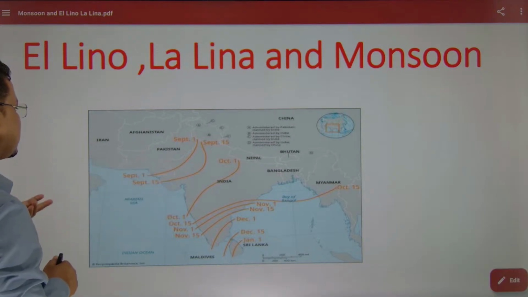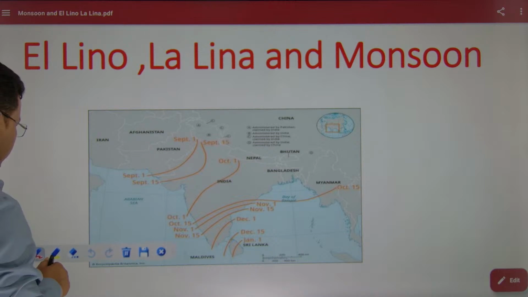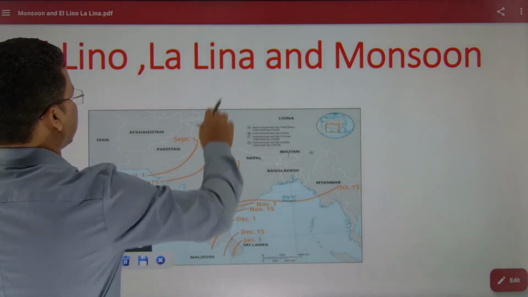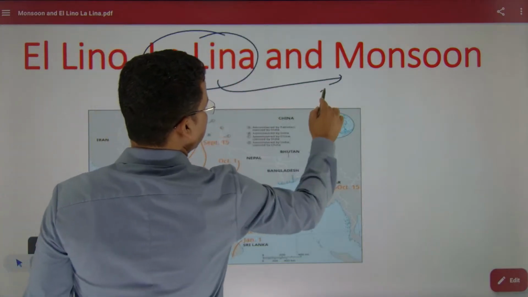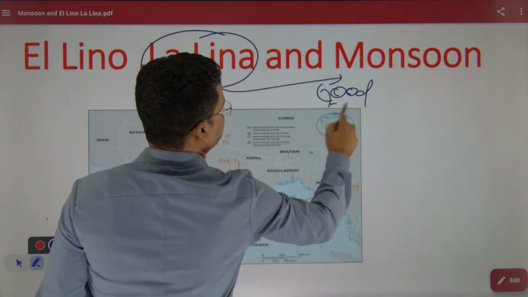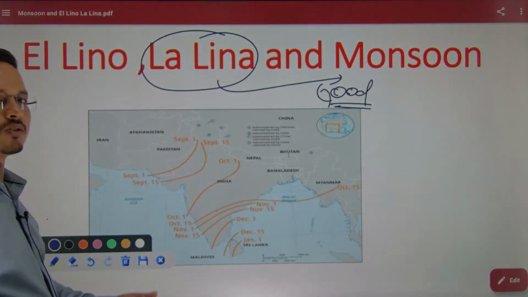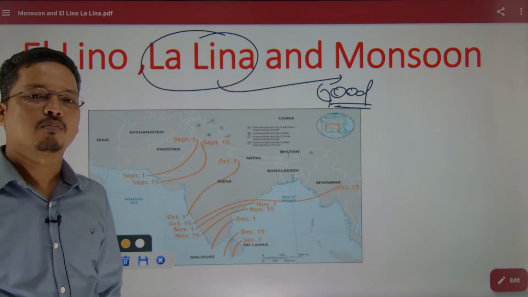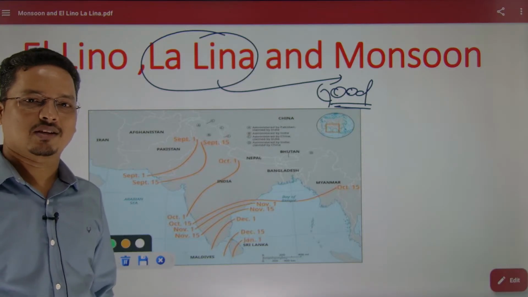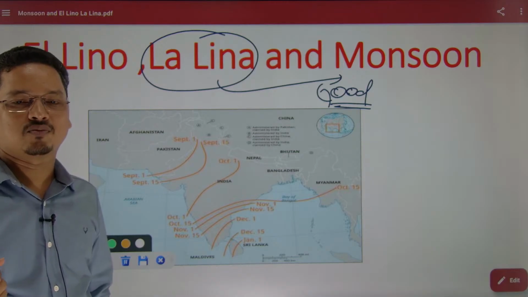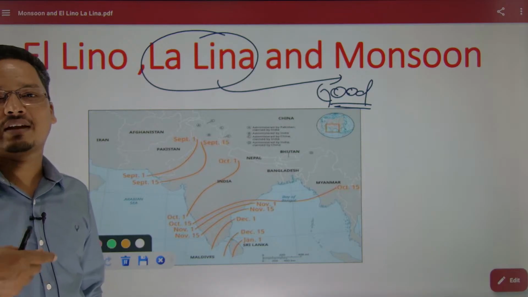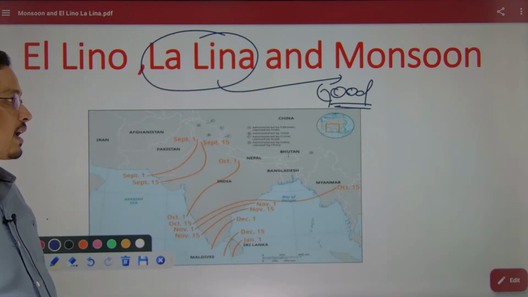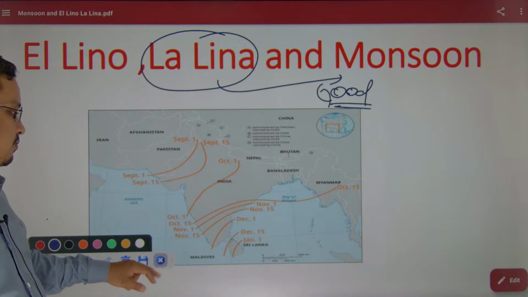So IMD had already said that both 2024 and 2025 are La Nina years. So what will the monsoon be? A good monsoon. And the government has also increased the MSP so that there would be more production, robust production of food grains. We would not have any shortage of food grains for food security under the National Food Security Act 2013.